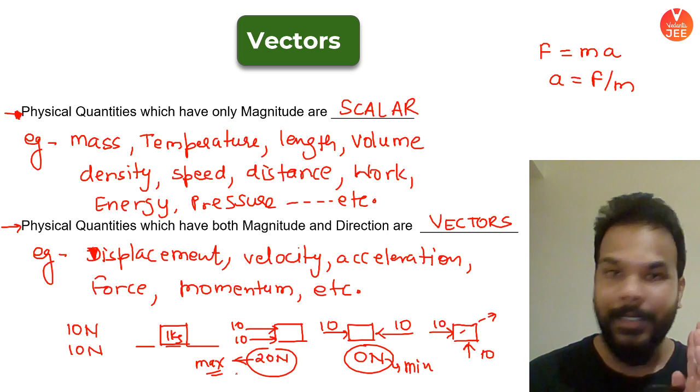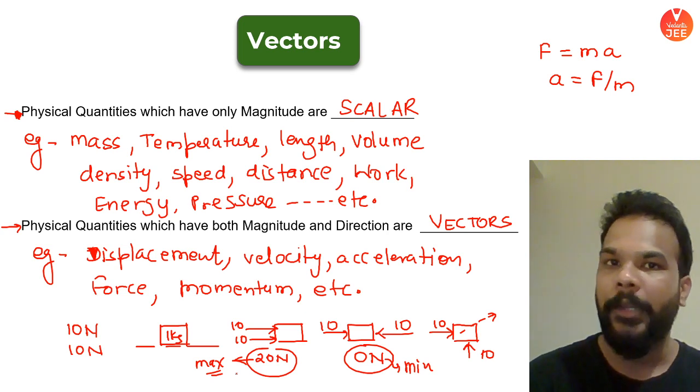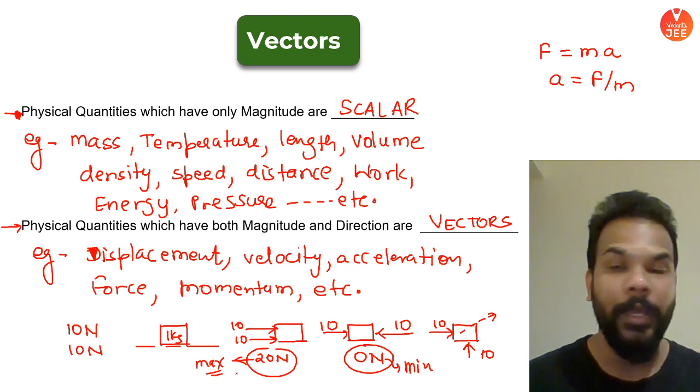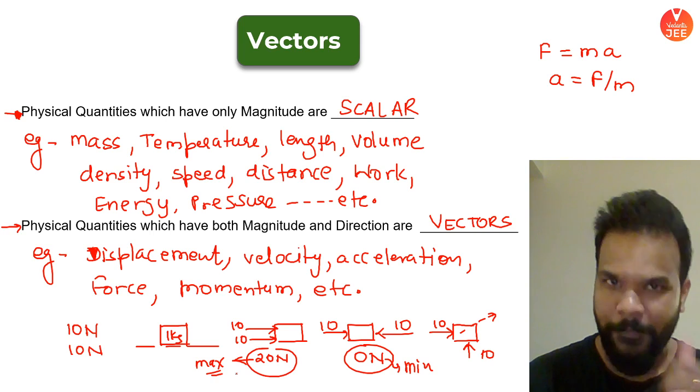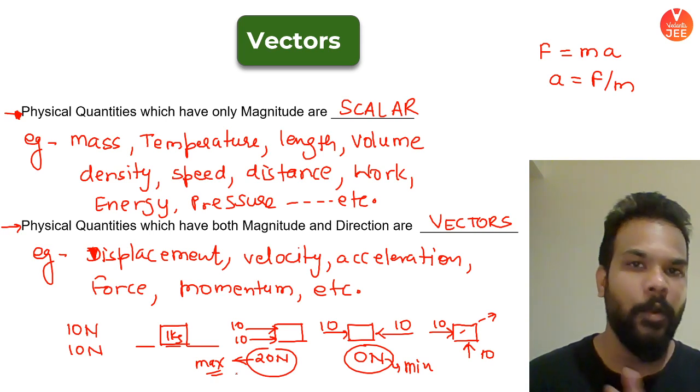Please keep the understanding very clear. These are the quantities for which only speaking about their magnitude will never make complete sense. It will make complete sense when you are also aware about their direction. Okay, awesome. And my dear friends, that is why the entire chapter is going to revolve around only vectors.